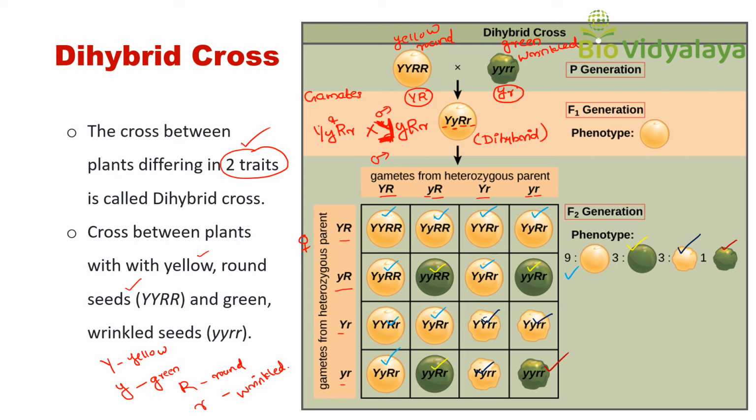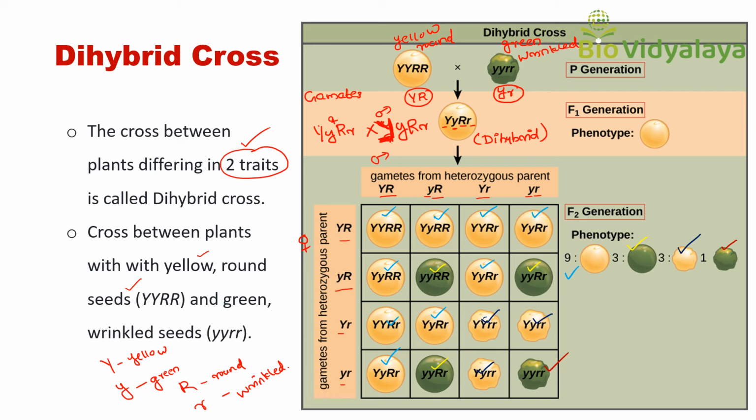Let's imagine that the seed color and seed shape genes are stuck together, or linked. Then the dihybrid cross should produce only 2 types of offspring, yellow round and green wrinkled, because yellow color is linked with round shape and green color is linked with wrinkled shape.